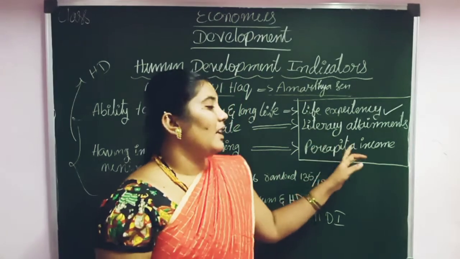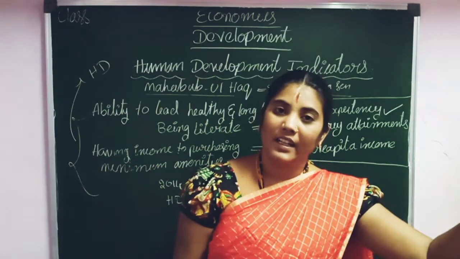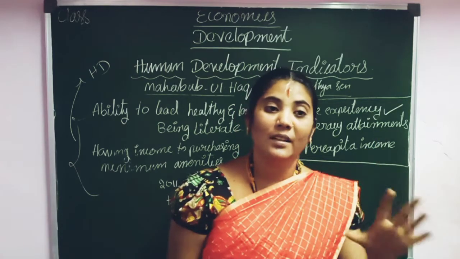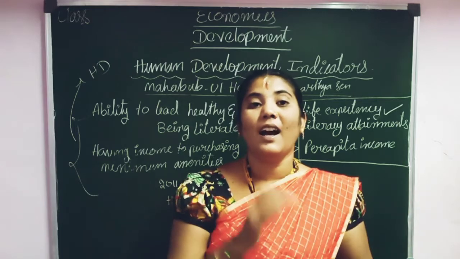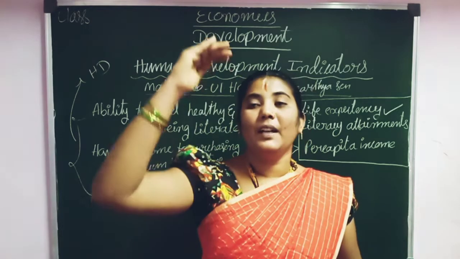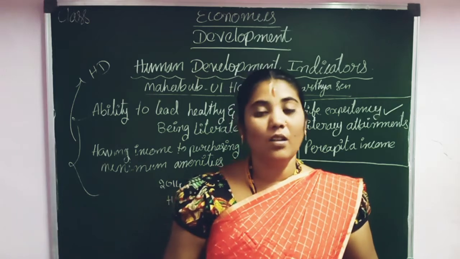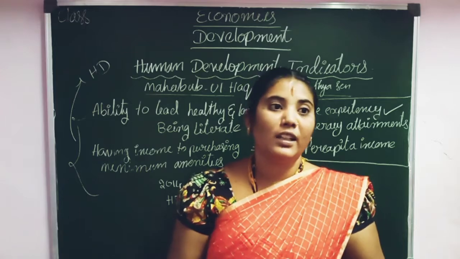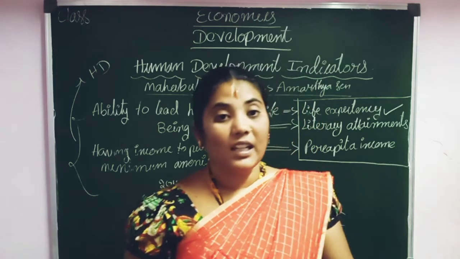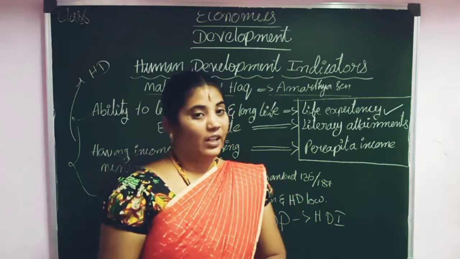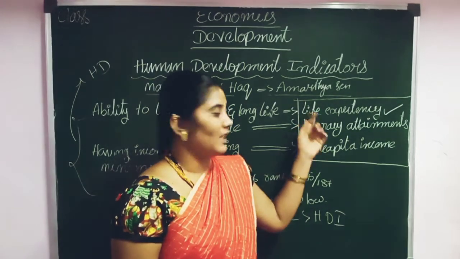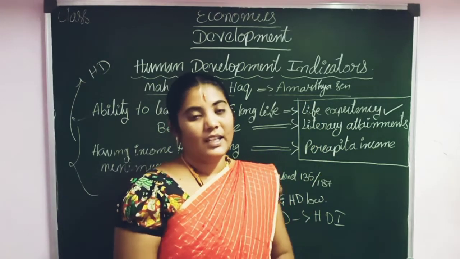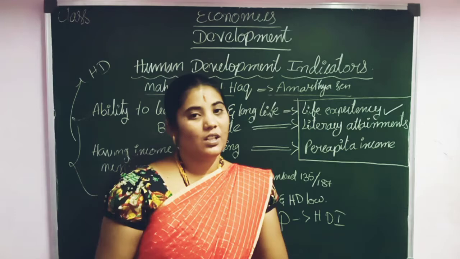If the per capita income is high in a country, in the sense that a person's income is high, considering how large the population is, we consider that country a developed country. A country with very low per capita income, where people are not getting meals twice a day, is considered a backward country. So on the basis of life expectancy, literacy, and per capita income, we can measure the HDI. These are the 3 points to measure the HDI.